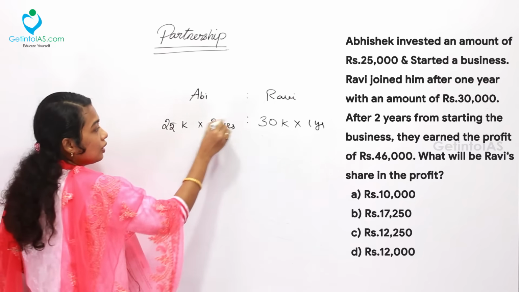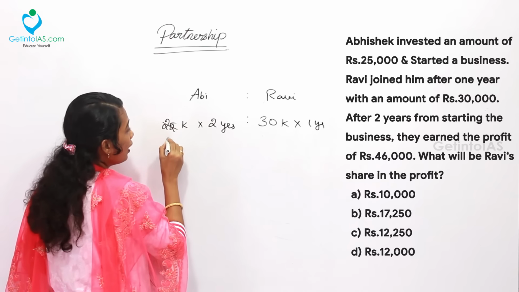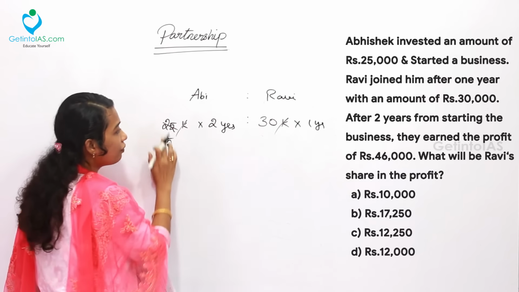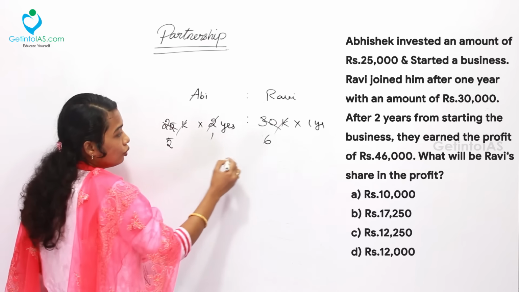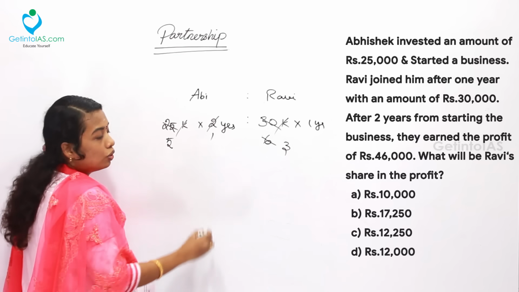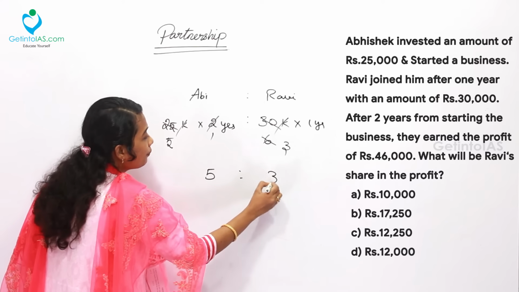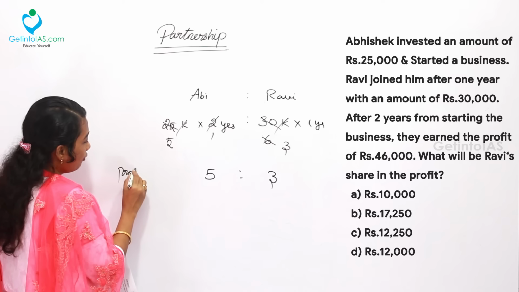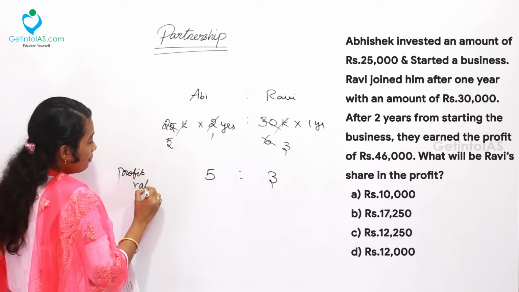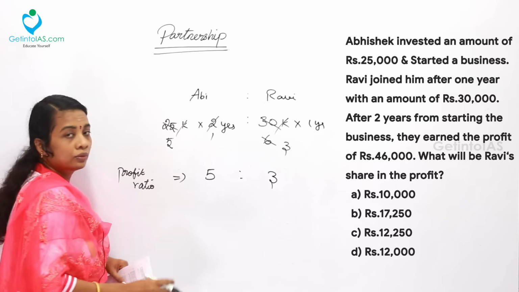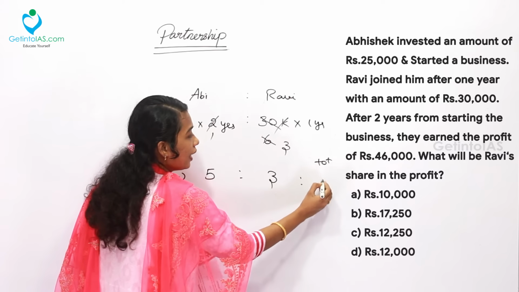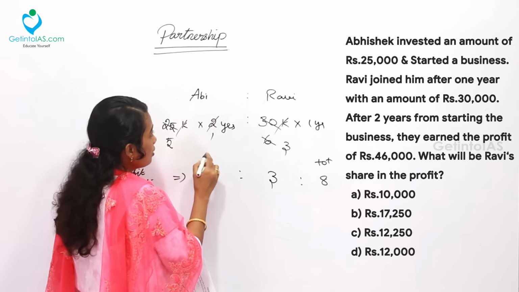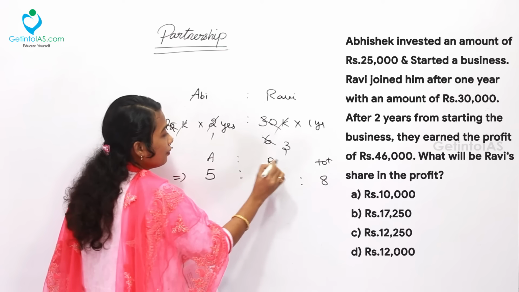So the next thing, here we can cancel 5 into 5. First cancel 5 into 5, 6 into 5. Then the next step, 1 into 2, here 3 into 2. 5 is to 3, which is the profit ratio of Abhishek and Ravi. Now, what is the total units? Total units is 8. 5 plus 3, 8. This is Abhishek's, here Ravi's.